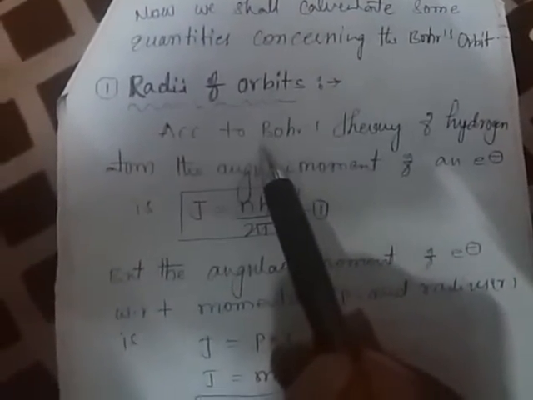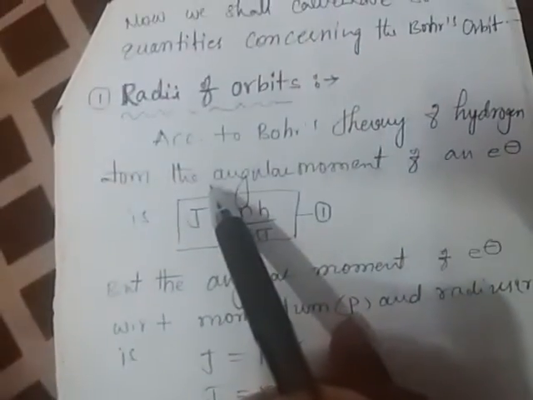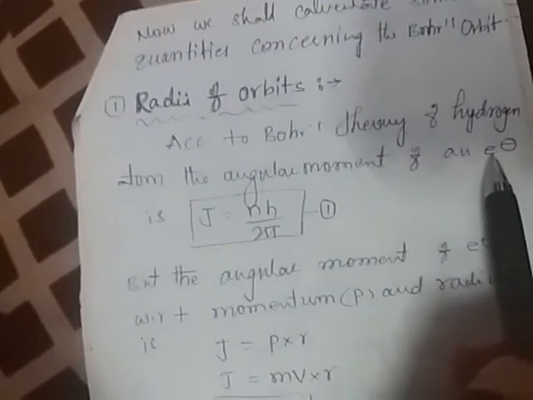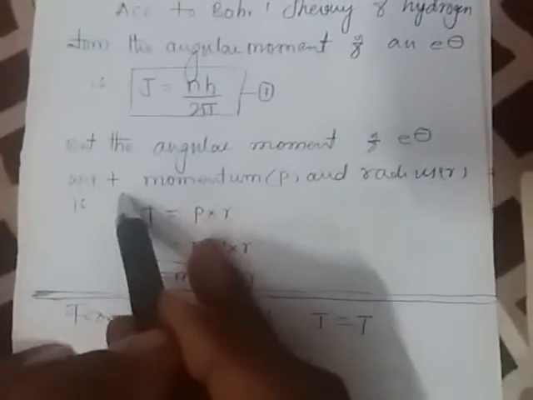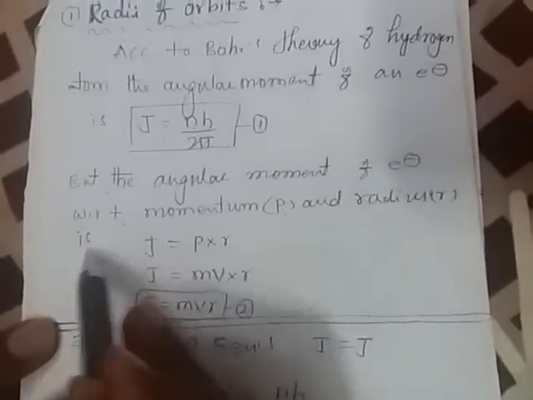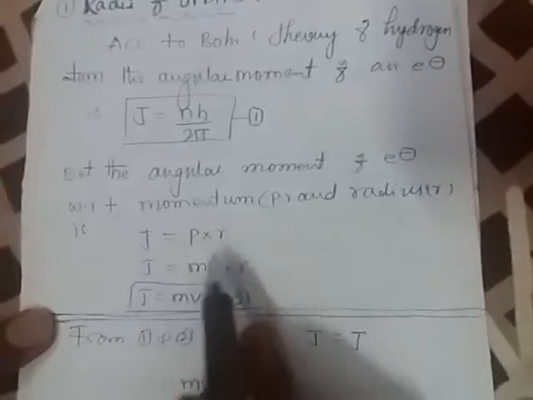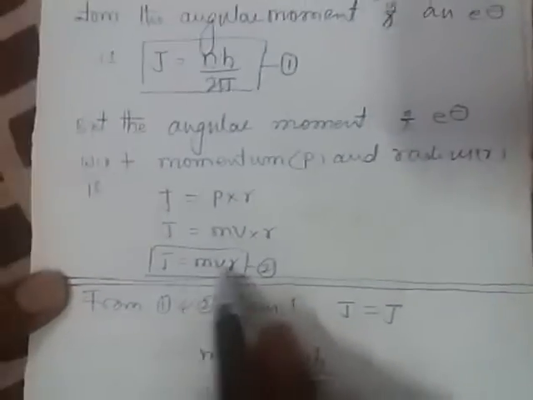In the Bohr theory of hydrogen atom, the angular momentum of an electron is given in terms of Planck's constant h and 2 pi. The angular momentum of an electron with momentum p and orbit radius r is J equals p into r, which equals mv into r, mvr.